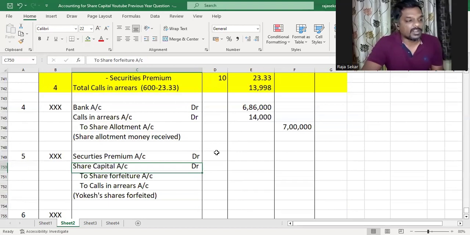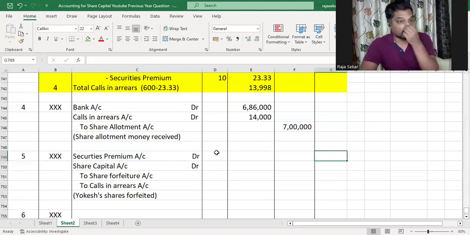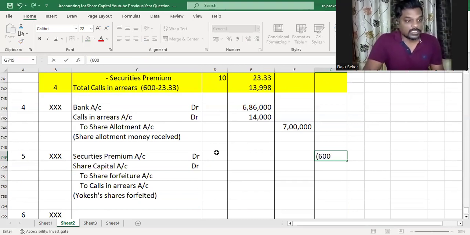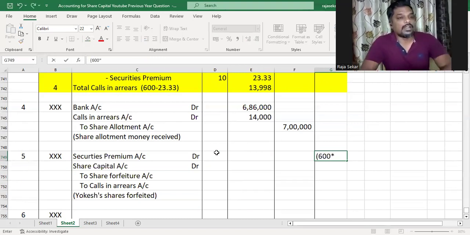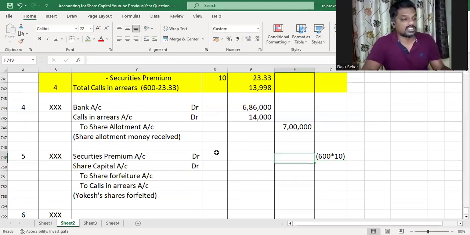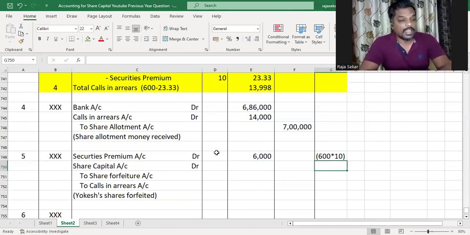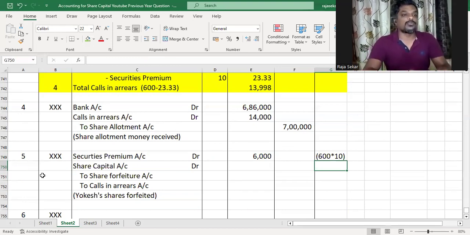Now, securities premium account will be debited with the number of shares forfeited multiplied by the securities premium amount that was not received. So, 600 shares of Yogesh have been forfeited and 10 rupees premium per share has not been received. So, that will be 600 into 10, which is 6,000. And share capital will be debited with the called up value of capital per share into number of shares forfeited.